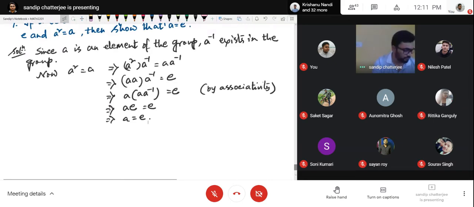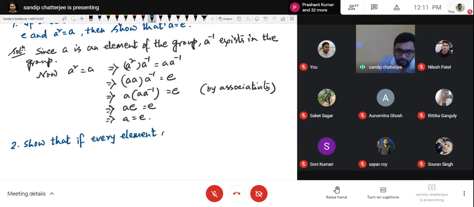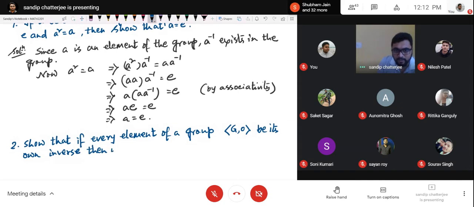Now the next problem is, show that if every element of a group G with some operation not be its own inverse, then the group is abelian. Then it is an abelian group.